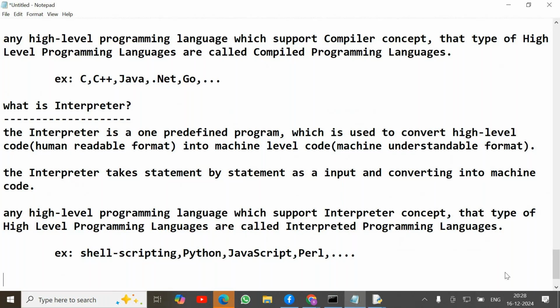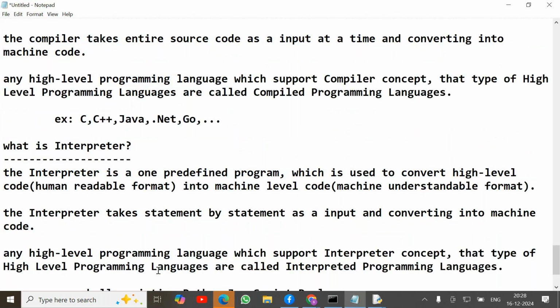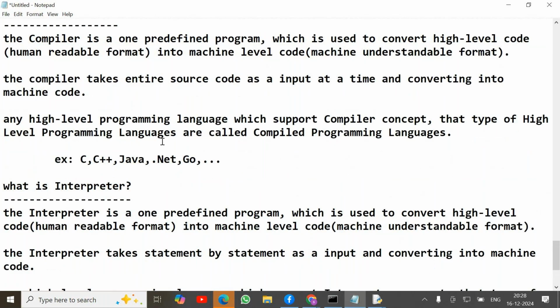One more question. Why would you use an interpreter if the compiler is faster? For example, in our program we are writing thousand statements. The compiler takes these thousand statements at a time and converts them into machine code. But the interpreter takes the first statement, and after executing it, takes the next statement.